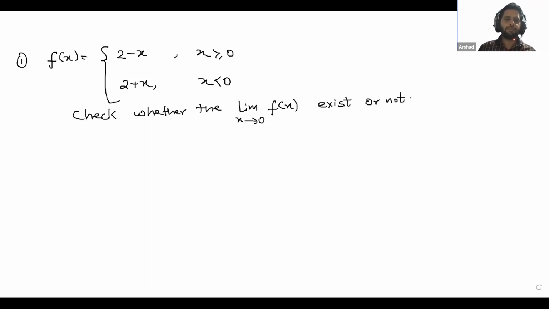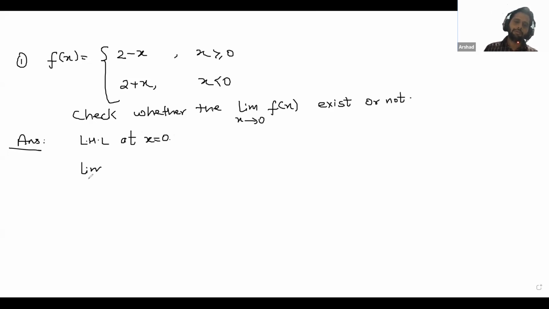So Noma, you were absent in the last class, so please check here. We say that the limit exists when the left hand limit and right hand limit are equal. LHL represents left hand limit. So first of all, we will find the left hand limit at x equal to 0.